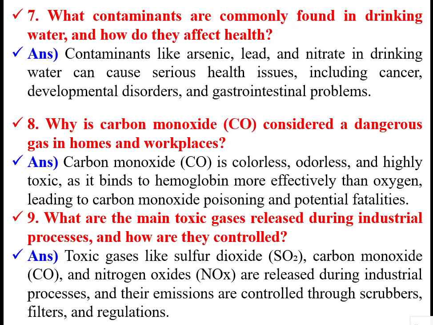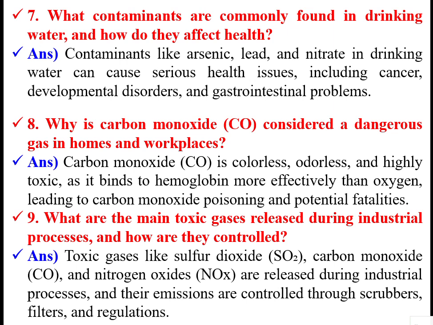Then, why is carbon monoxide considered a dangerous gas in homes and workplaces? The reason is it is colorless, odorless, and highly toxic as it binds to hemoglobin more effectively than oxygen. Actually, the function of hemoglobin is to transfer oxygen from one place to another in the body. So if carbon monoxide binds to the hemoglobin instead of oxygen, that leads to carbon monoxide poisoning.